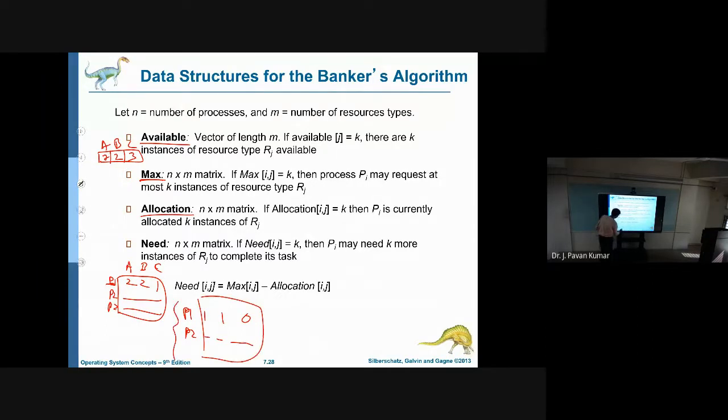N rows, m columns. N rows are nothing but n process. M columns are nothing but m resource types. Okay, that's what the meaning. N by m matrix. Allocation also n by m matrix. Next, need is nothing but whatever the total required, that is maximum, and the allocation. From these two, maximum minus allocation, then we will be getting need. Okay, these are the 4 variables that we will be using.